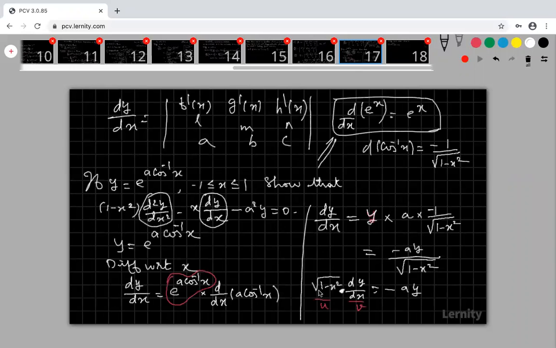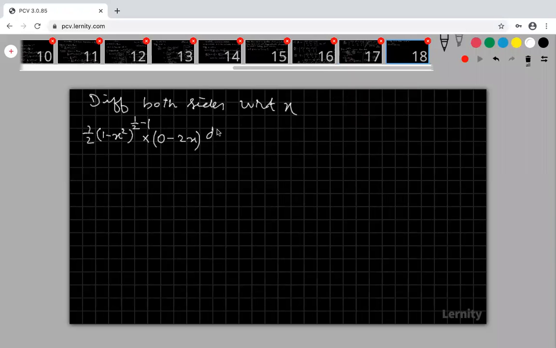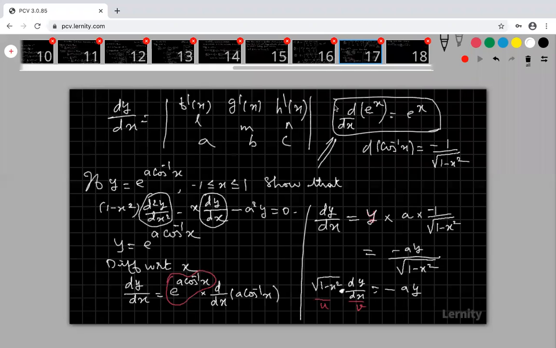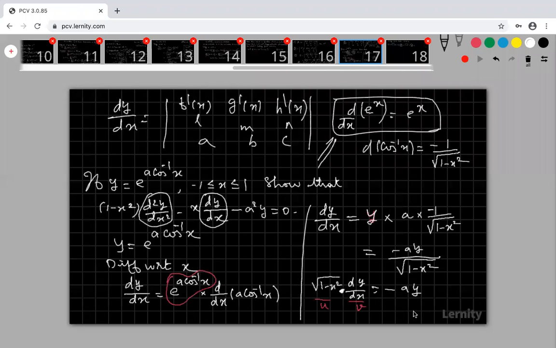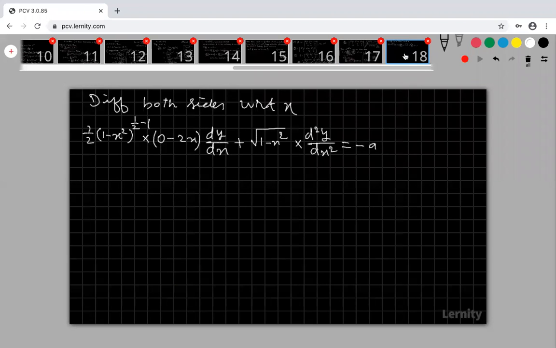This differentiation of root over 1 minus x square is u dash, and v stays as it is, dy by dx, plus root over 1 minus x square, u as it is, into my second function v differentiation, d square y by dx square, equal to. What is my right hand side differentiation? My right hand side is only minus a times y differentiation, which is nothing but dy by dx. Please try to understand each and every term carefully.